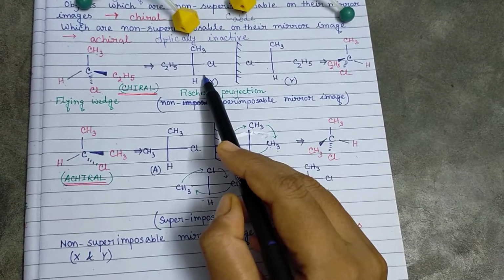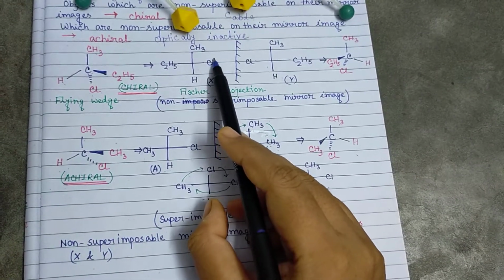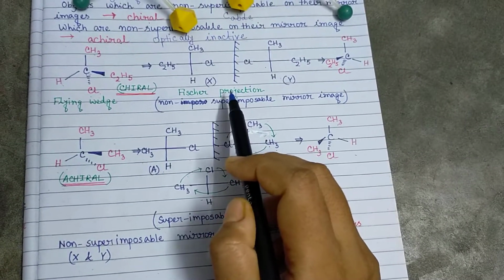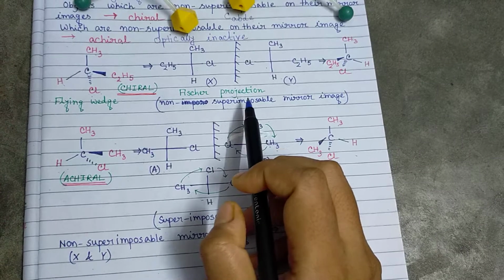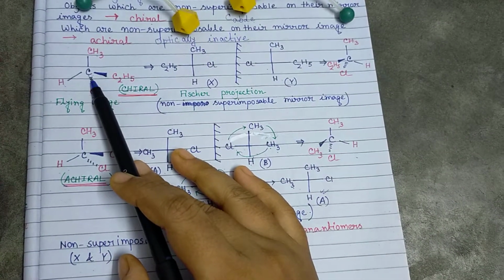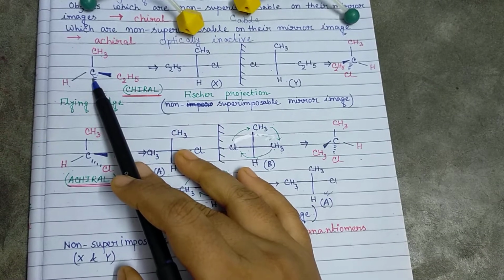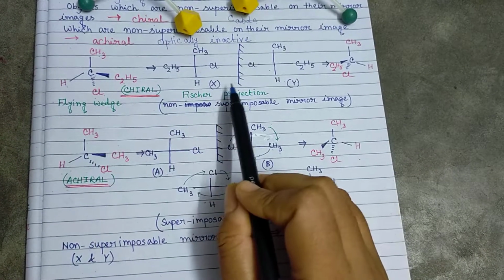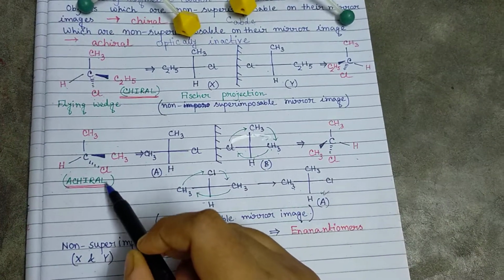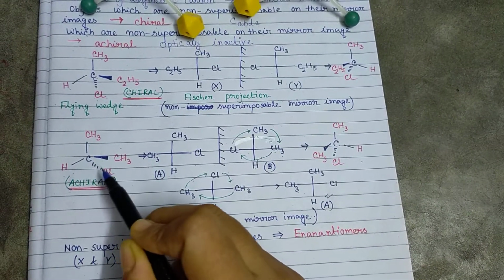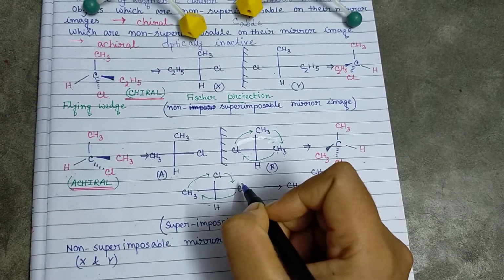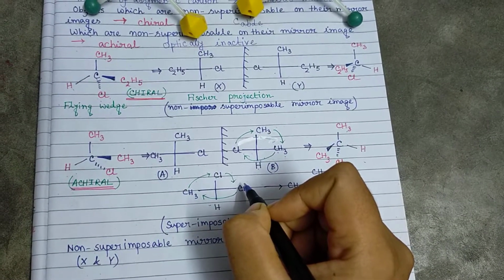So the configuration is basically related to the spatial orientation of these groups around a chiral carbon, and for this reason only, if the starting compound is chiral, then only do we have to think about the inversion and retention of configuration. Otherwise, if the molecule is achiral, then we get the same product. So there will be no question regarding stereochemistry.